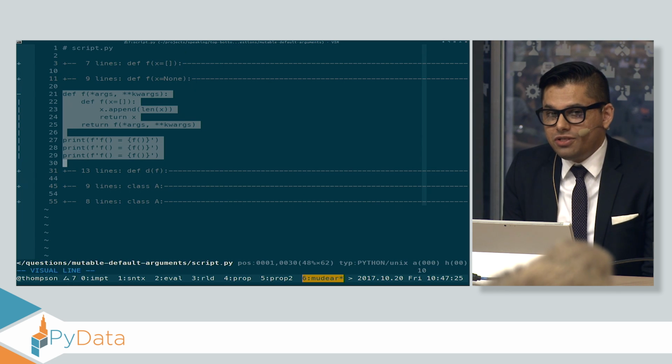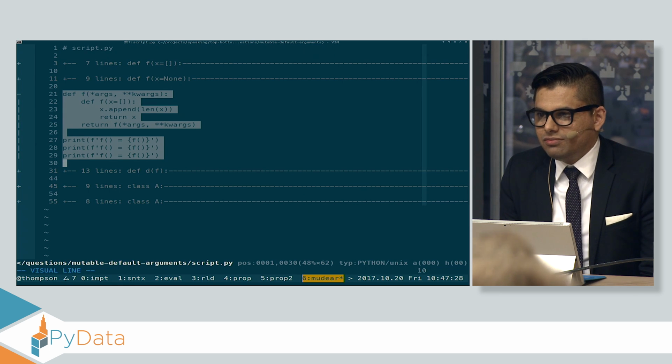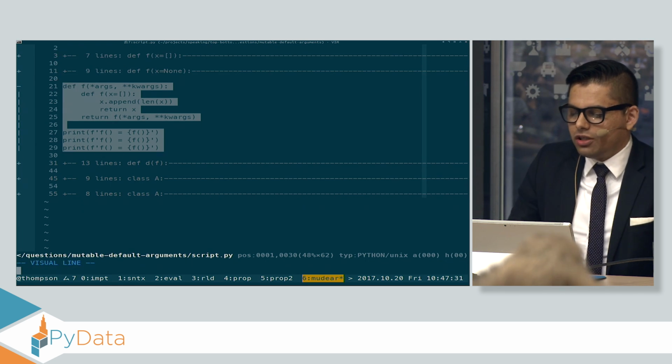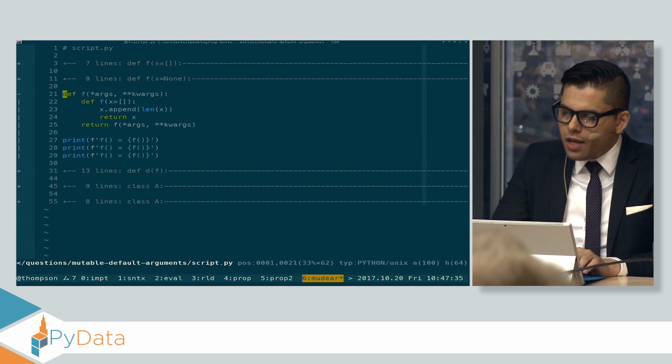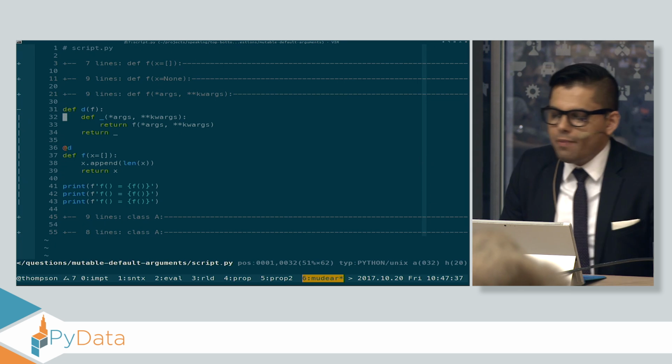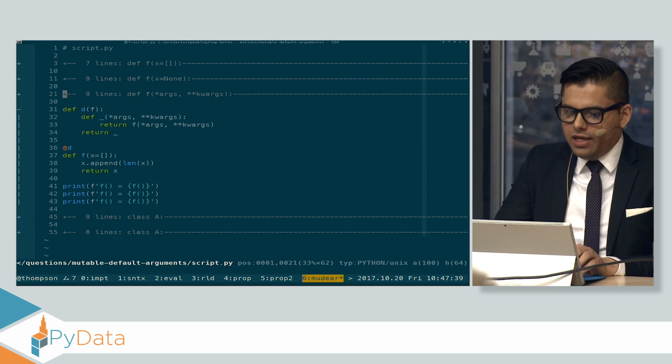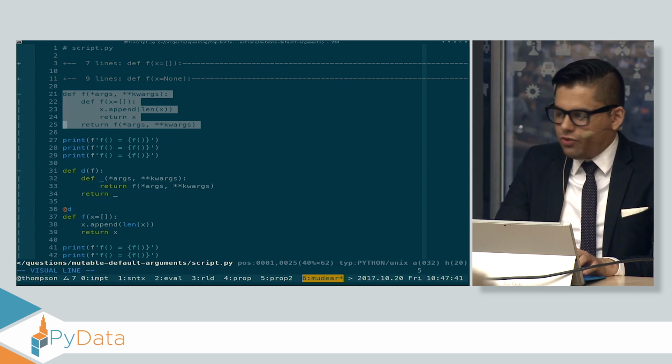Some people say 0, 0, 0. Does anyone say 0, 0, 1, 0, 1, 2? Let's take a look. OK, 0, 0, 0. That seems to be another way we could fix this problem. How about here? That kind of looks like a decorator. If I look at this, this kind of looks like what I do for a decorator.